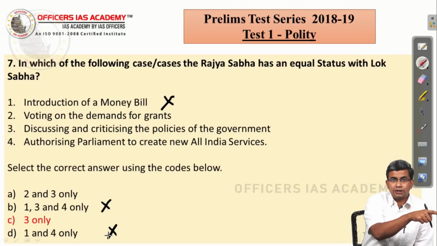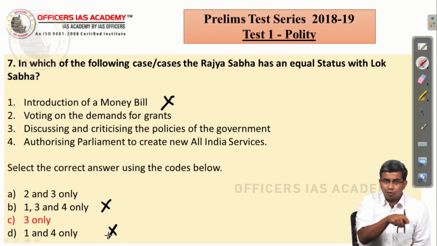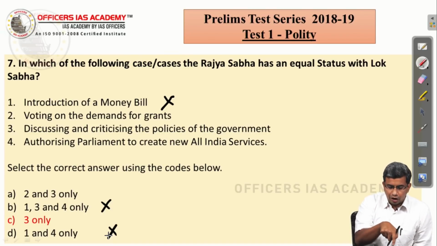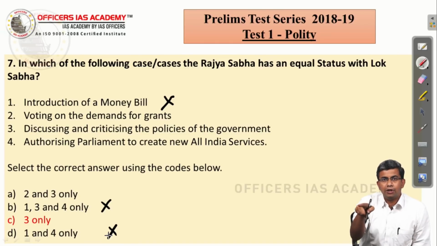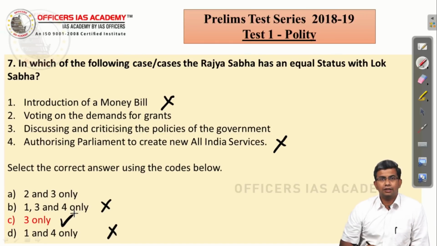So in the previous question, you have picked up that Rajya Sabha has the exclusive power to create All India services. Now look at this question. Authorizing the Parliament to create a new All India service is given as an equal status for both Lok Sabha and Rajya Sabha. So automatically this also goes out of the window. So the correct answer is 3 only.